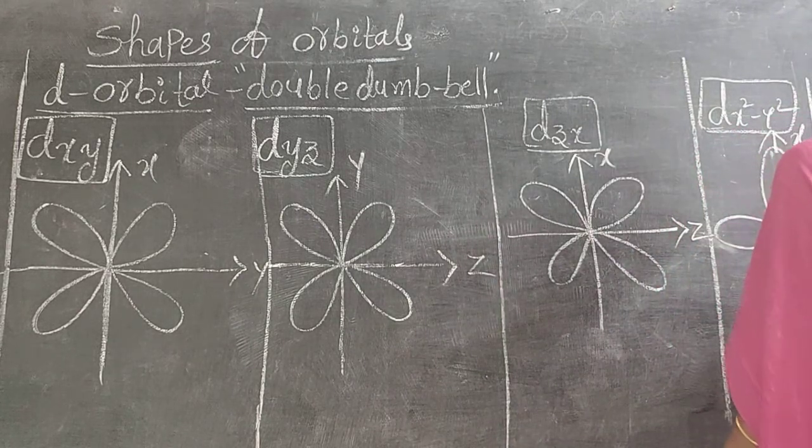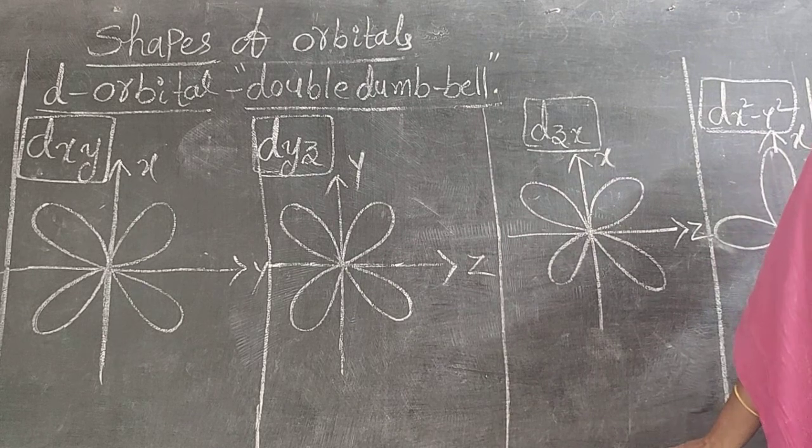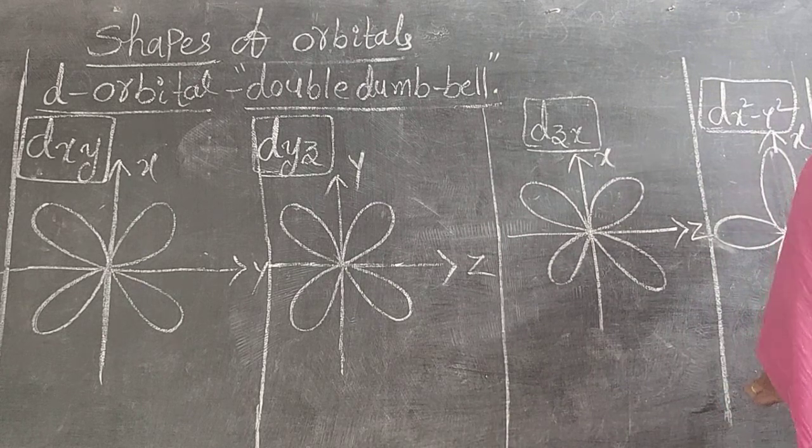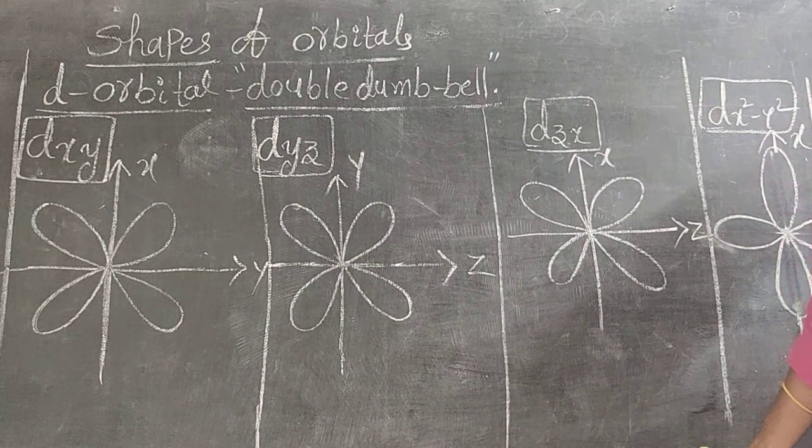Last one, dz square. Only z axis is there. On the z axis only, the orientation occurs. So z is double, that's why.